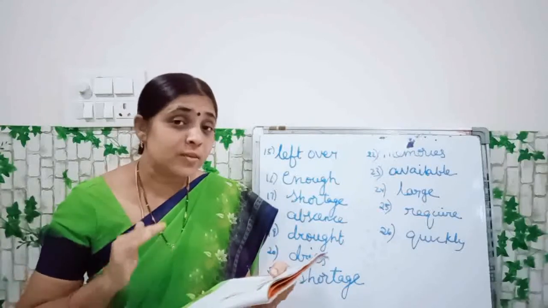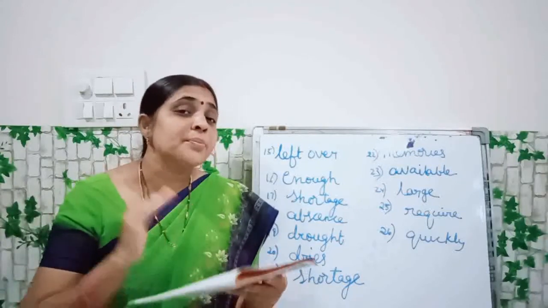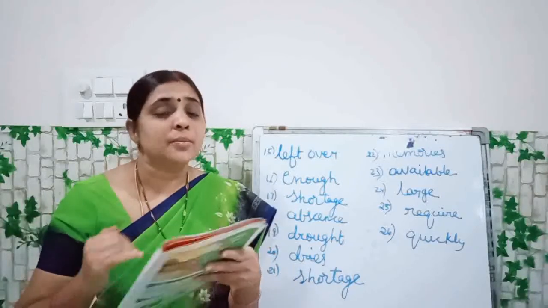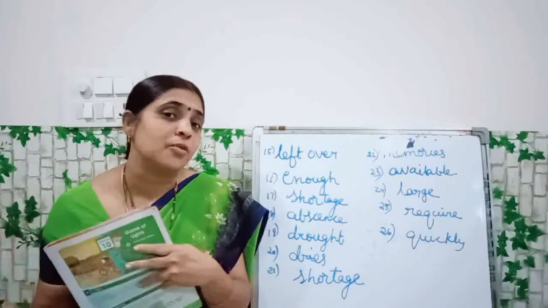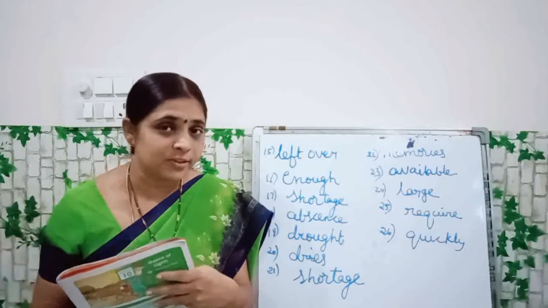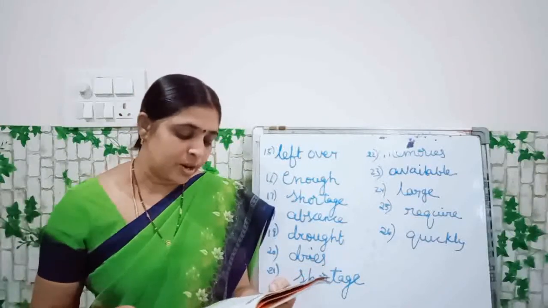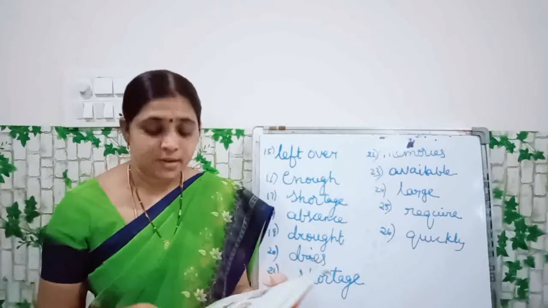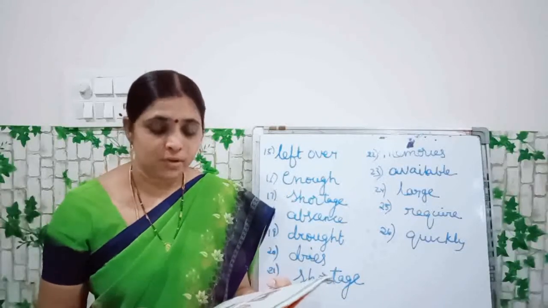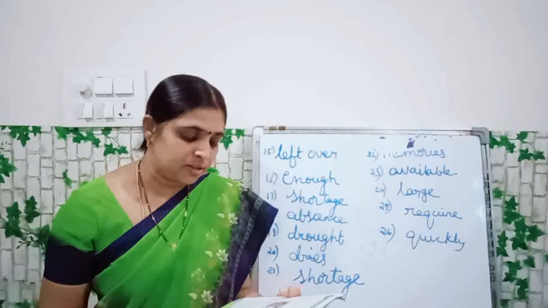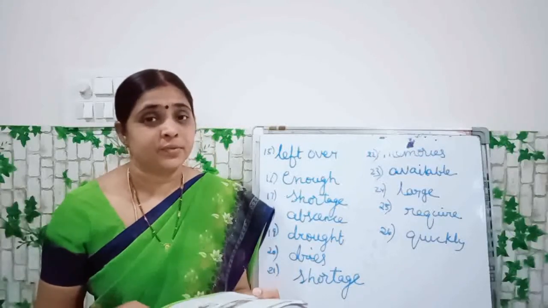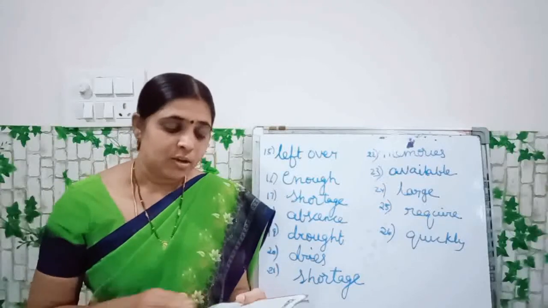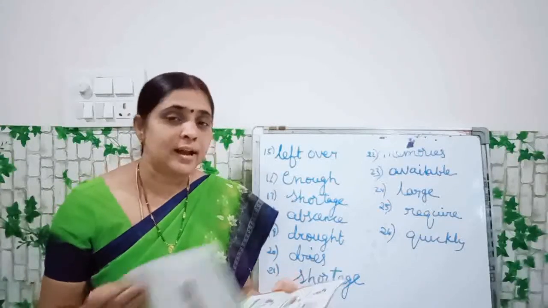So what is the point here? During some seasons we require less amount of water, and during some season we will be drinking much amount of water. Okay, did you understand? For example, plants and animals need more water in the summer than in winter. Okay, in summer we feel thirsty more often. Understood, children? So we have completed our 9th lesson.